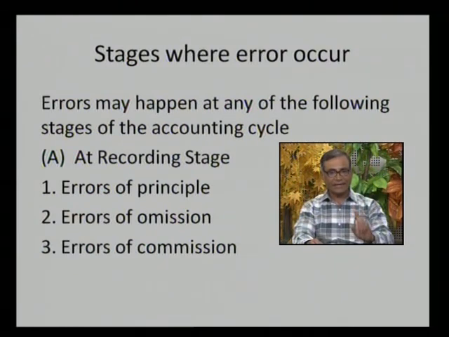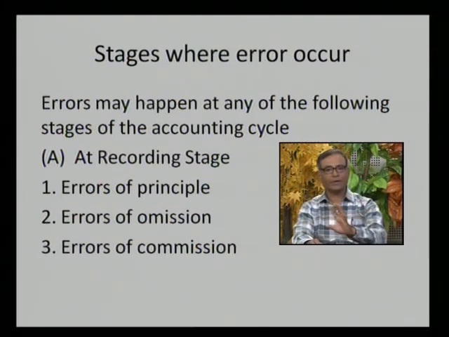Means if you have purchased machinery costing rupees 90,000 and you have paid 10,000 as wages for the machinery, then the cost of machinery will be rupees 1 lakh, that is 90,000 plus 10,000 wages, and the total machinery account is debited by rupees 1 lakh. That is the correct accounting method.